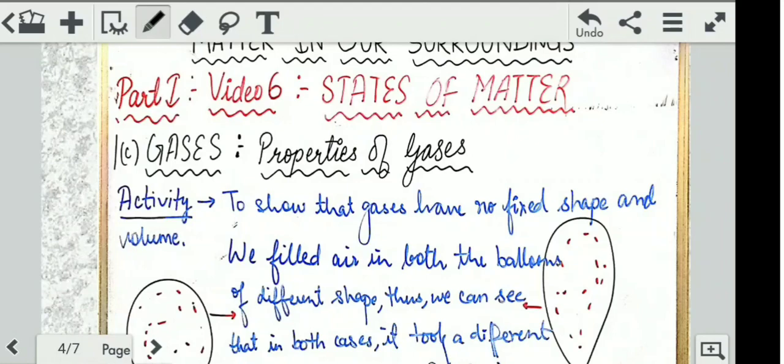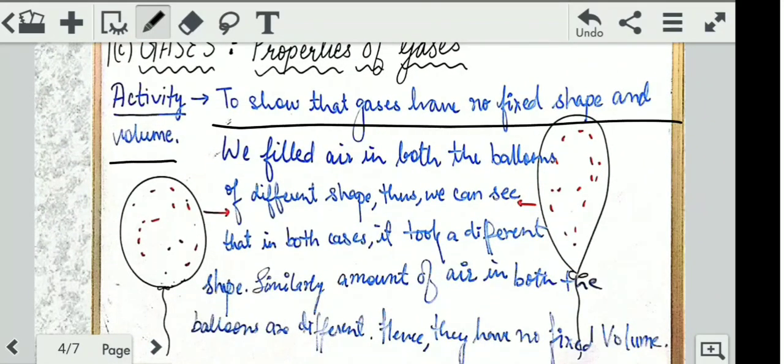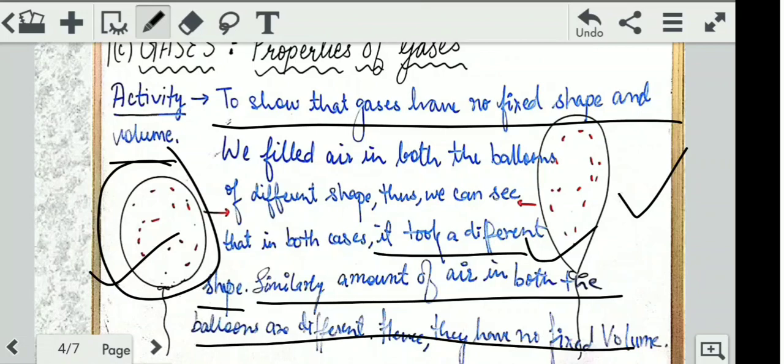To understand these properties, we will perform different types of experiments. The first activity is to show that gases have no fixed shape and volume. As we took the example in liquids, we have taken the same here. We have taken two balloons, one round balloon and one oval balloon. Now you can see we filled air in both the balloons of different shapes, right? Obviously both of them have different shapes, but in both cases we see that the air took a different shape. Yes, here it is round, here it is oval, and similarly, the amount of air in both the balloons is different, that is, they do not have any fixed volume.